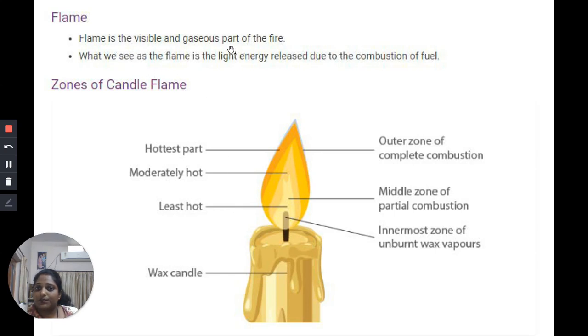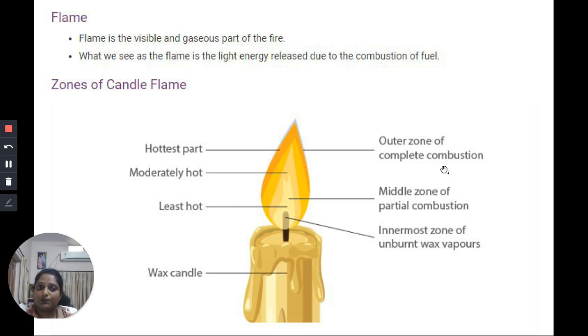Flame is the visible and gaseous part of the fire. Visible, because it gives off light, and gaseous because it consists of vapor. What we see as a flame is the light energy released due to the combustion of fuel. Now we talk about zones of candle flame. The structure of a candle flame consists of three zones.